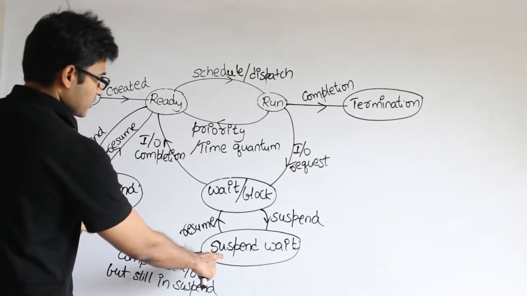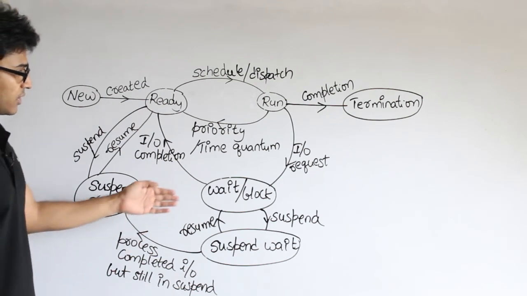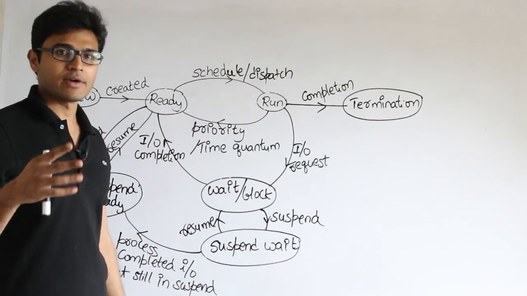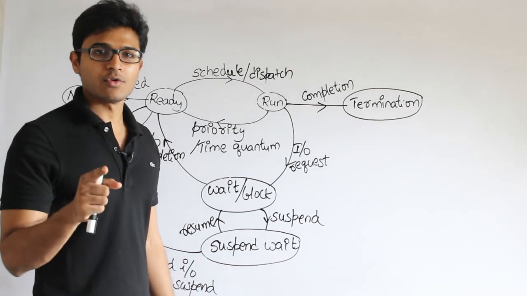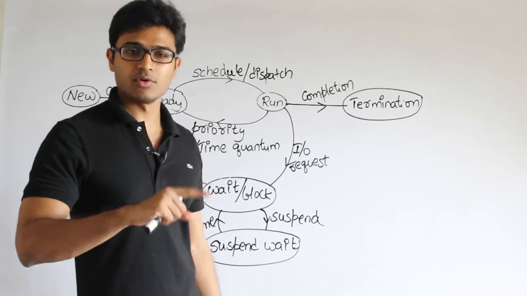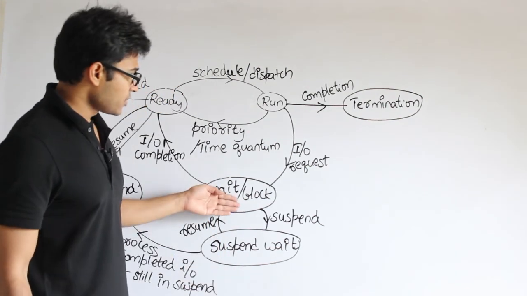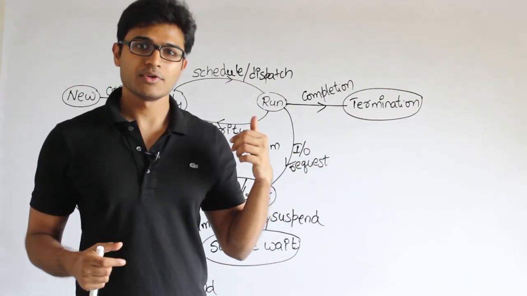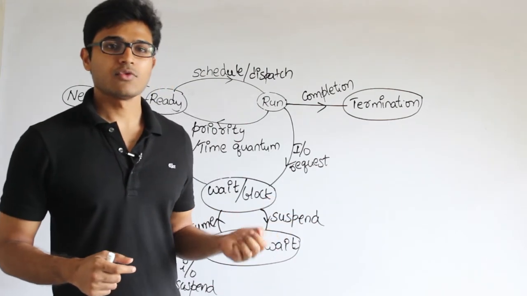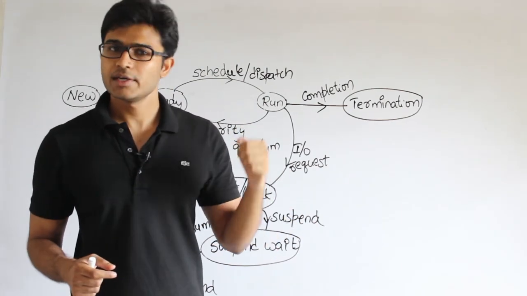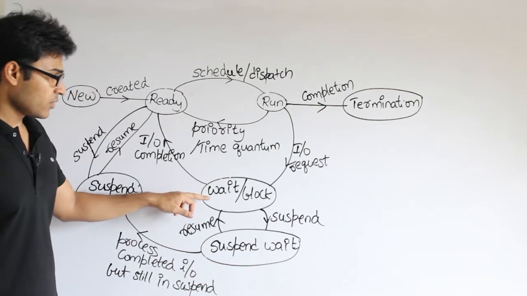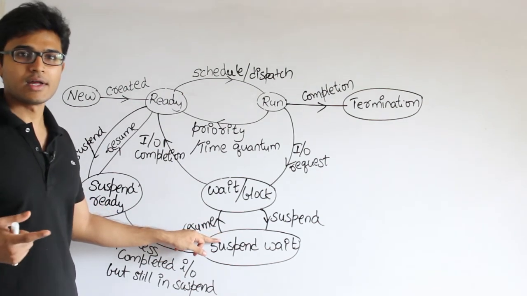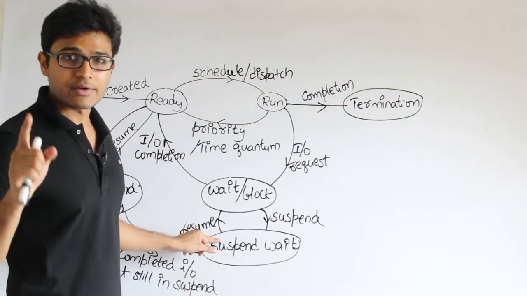And look at the relationship between these two states. Assume that you have pushed a process from main memory to secondary memory while it is doing some IO. One more thing: in order to do an IO, the process need not be in the main memory, it could be in the secondary memory also. Even when you push a process to the secondary memory, the IO which it has initiated will still continue without any interruption. Therefore, once you push a process from here to here, it will keep continuing its IO work, and once its IO is over, it is actually ready now, isn't it?